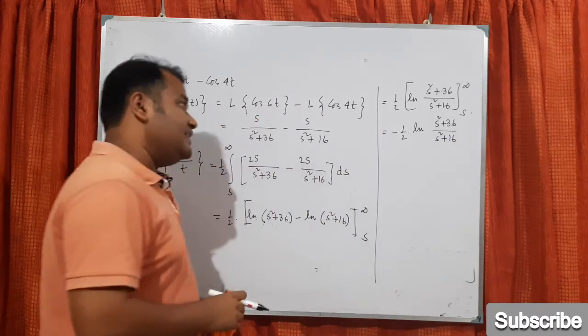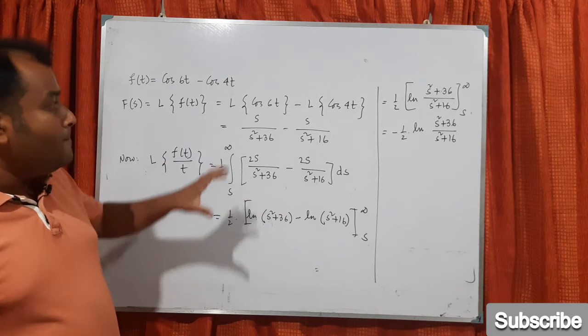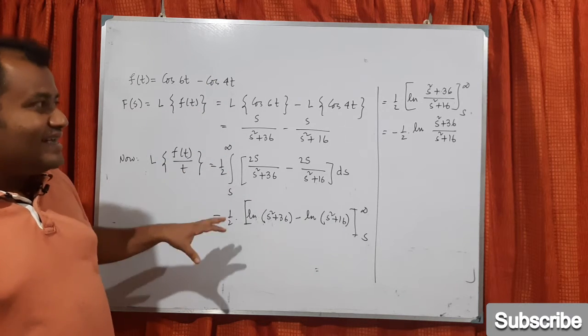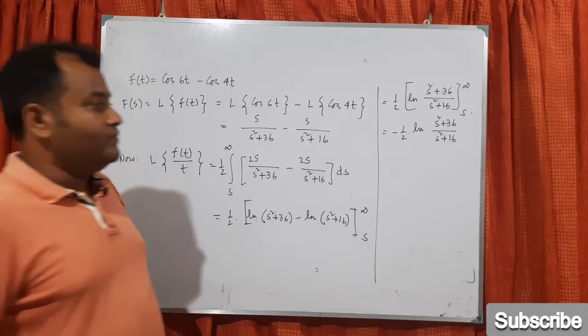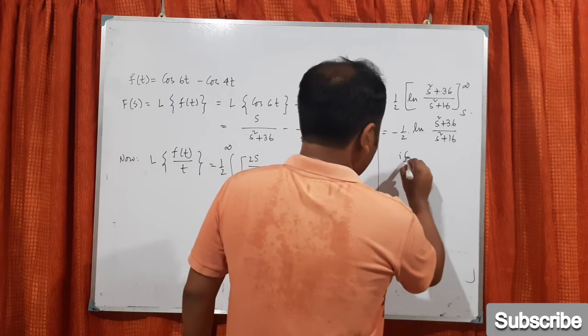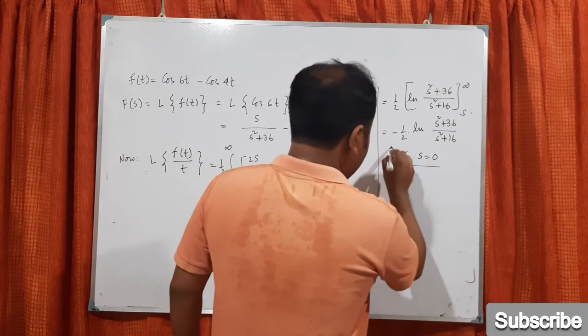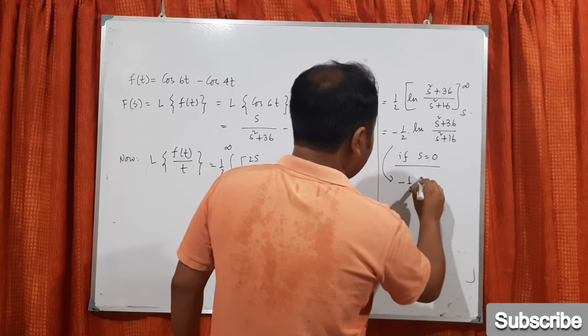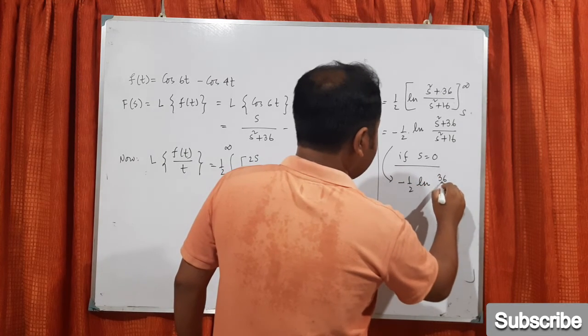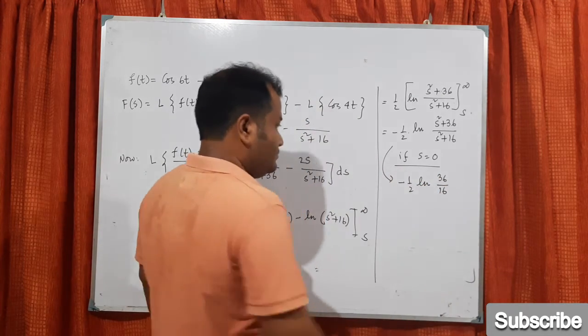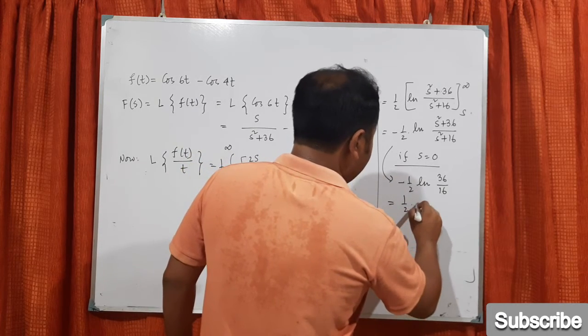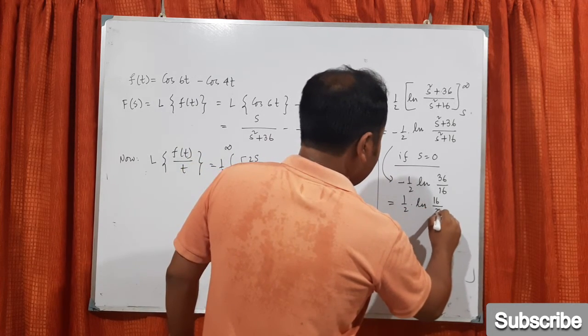Now this is the final answer, but before that we know that this integration exists when s equals 0. So if s equals 0, what do I get? I get minus half log of 36 by 16. So I can write half log of 16 by 36.